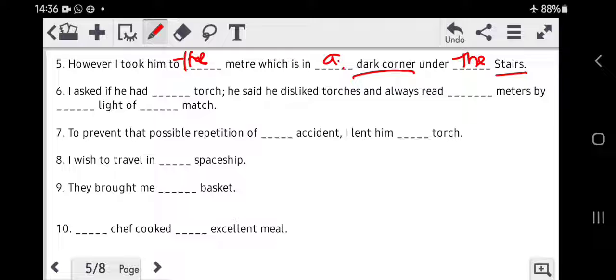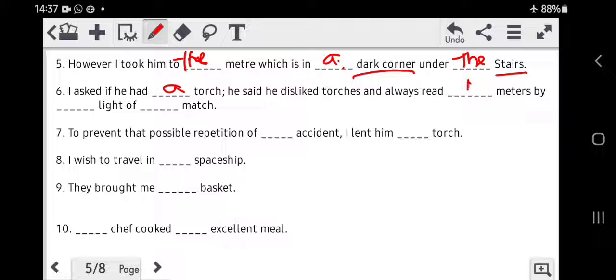Next sentence. I asked if he had a torch. If he had a torch, because we asked about any torch in general. We have not asked about any specific torch. We are talking about any torch in general. I asked if he had a torch. He said he disliked torches and always read the meters.